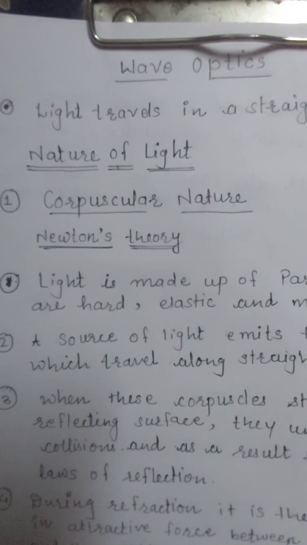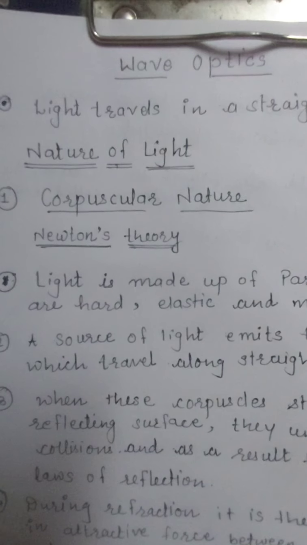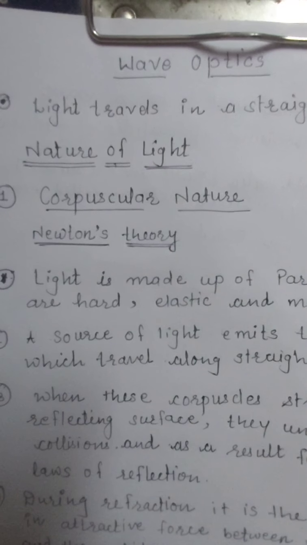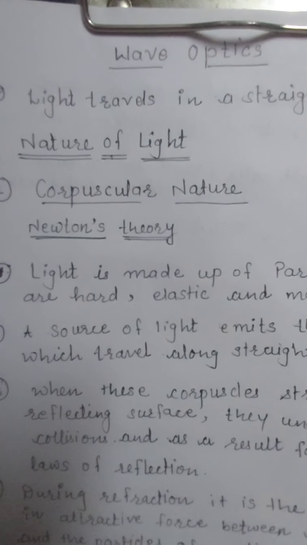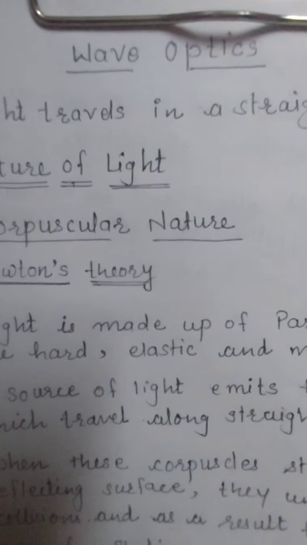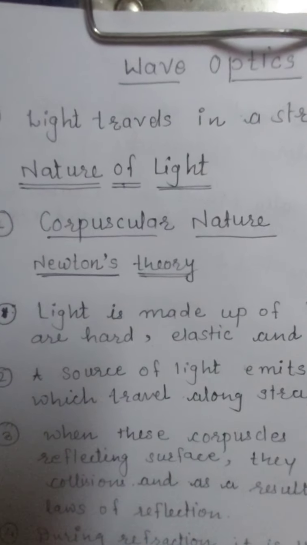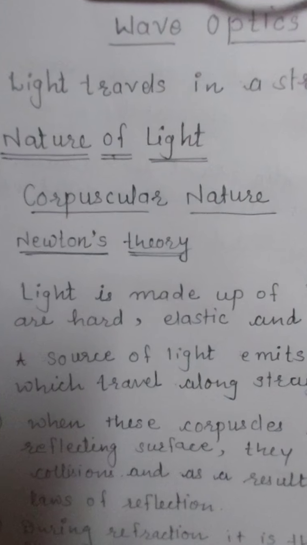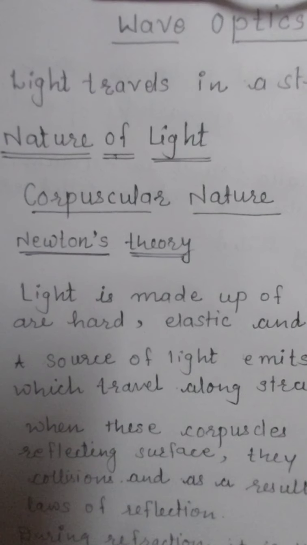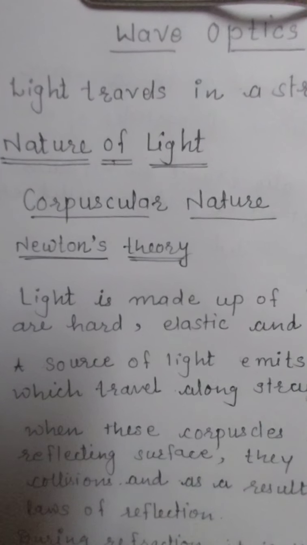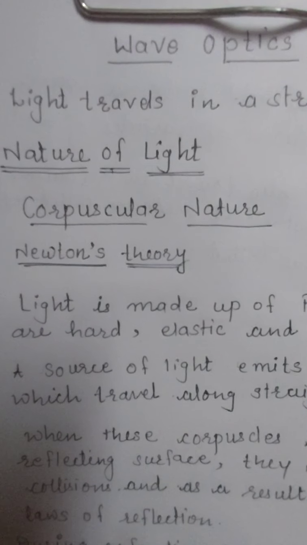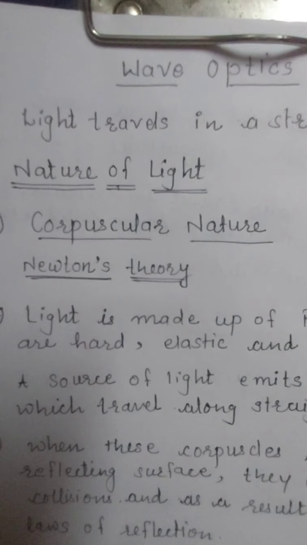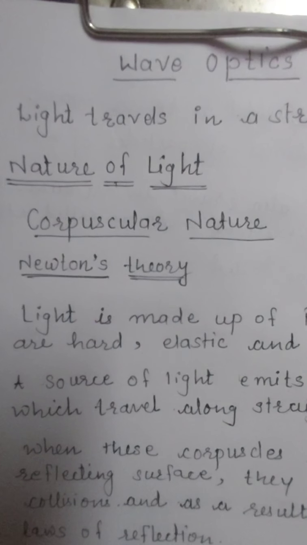What you have studied last year is that light travels in a straight line. It is rectilinear propagation of light, and based on this you have studied reflection of light, refraction of light, even dispersion of light. Such an interesting phenomenon, even total internal reflection, right? So all these interesting phenomena you have studied last year. You have studied how the reflection takes place, how the refraction takes place.